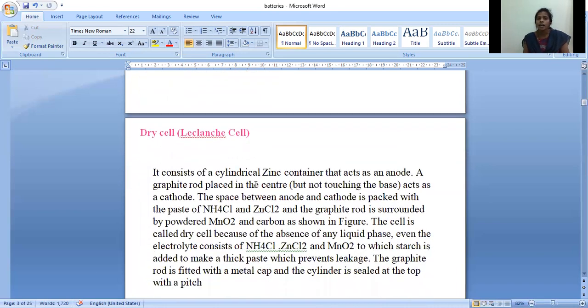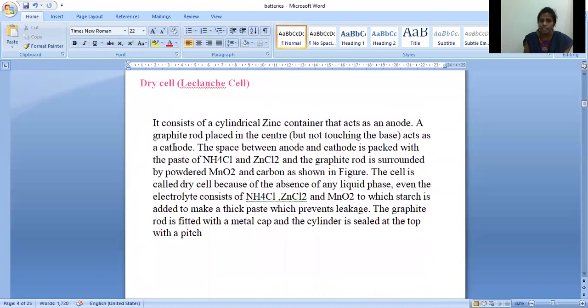So now let us see how to construct the dry cell and what are the reactions that take place in the dry cell. So the dry cell is also called the Leclanche cell. It consists of a cylindrical zinc container that acts as the anode. What is the container here? The container is made of zinc. That zinc container is acting as the anode. A graphite rod is placed in the center.